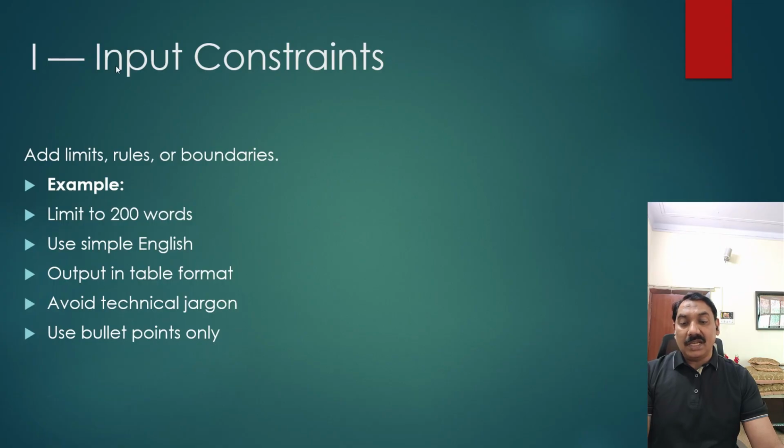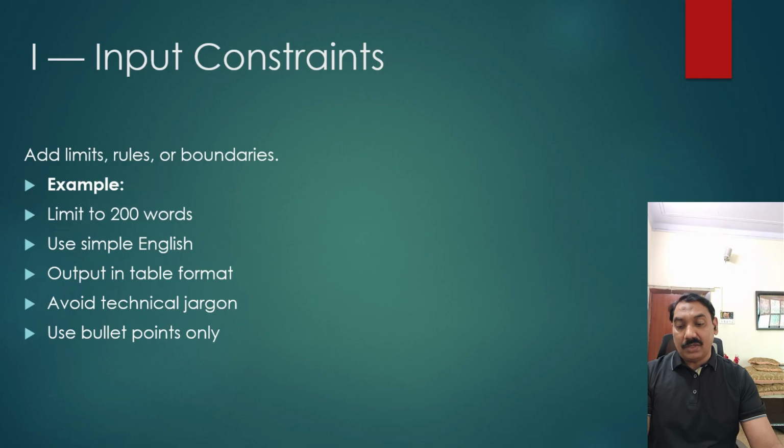Then come the constraints. There might be some constraints that we can give in our prompt, such as things that should not be included. For example, I have added some limits, rules or boundaries here. We can say limit to 200 words, we can say a 500-word script, we can say that we need 10 scenes. For example, we can say that we need 10 questions over there.